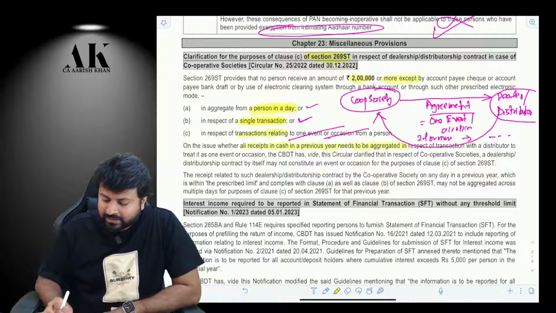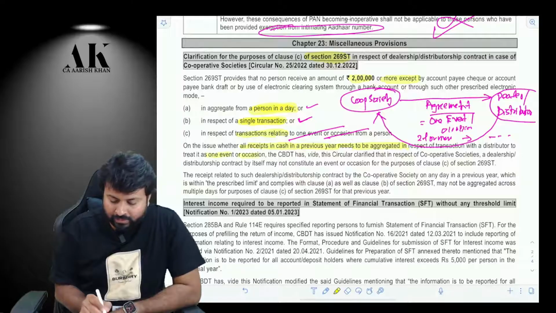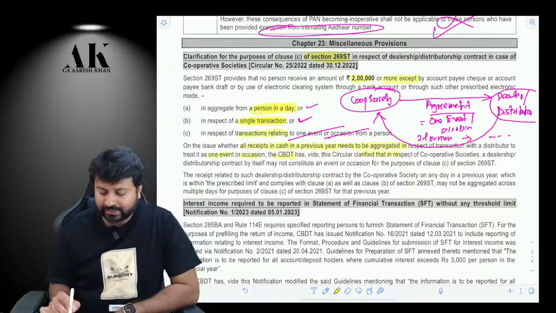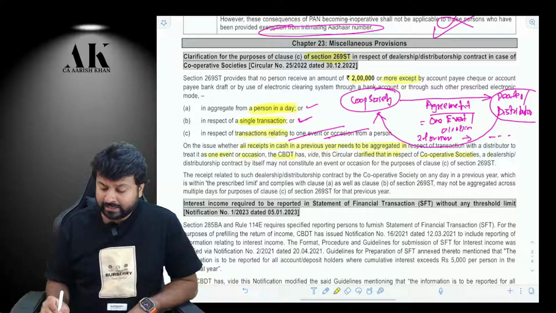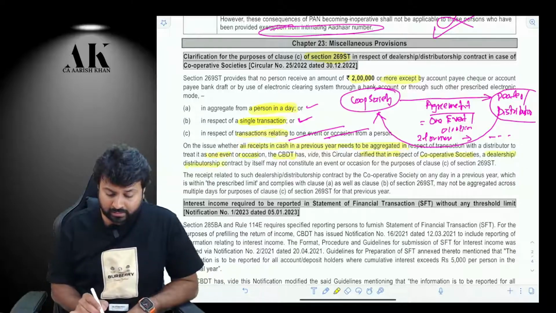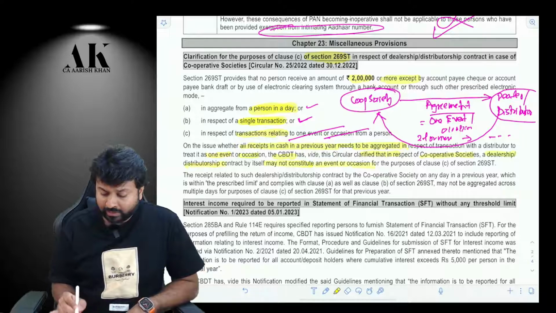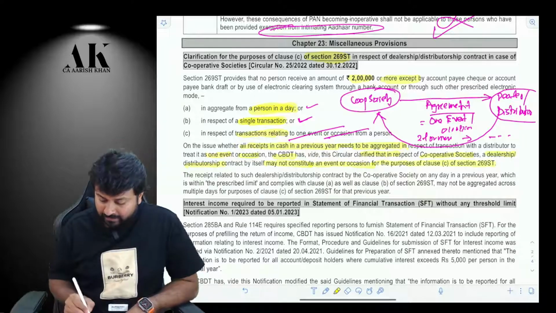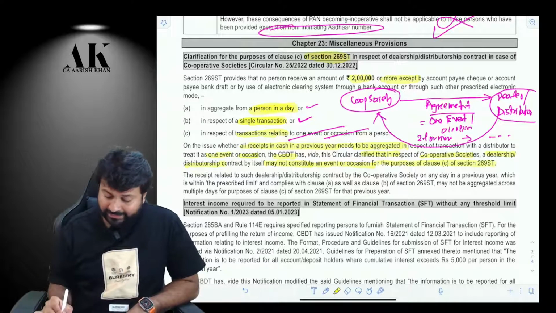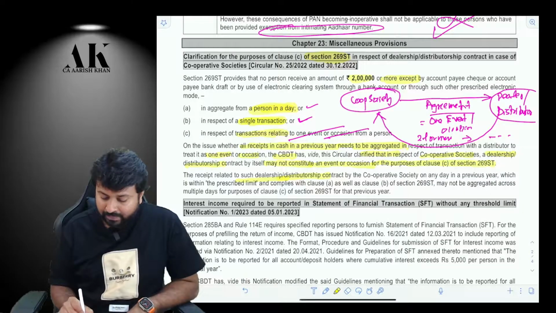In respect of a transaction with a distributor, whether to treat it as one event or occasion: the CBDT circular clarified that in respect of a cooperative society, a dealership or a distributorship contract by itself may not constitute an event or occasion for the purpose of clause C of section 269ST. The receipt related to such a dealership contract by the cooperative society on a day in a previous year is within the prescribed limit and complies with clause A as well as clause B.